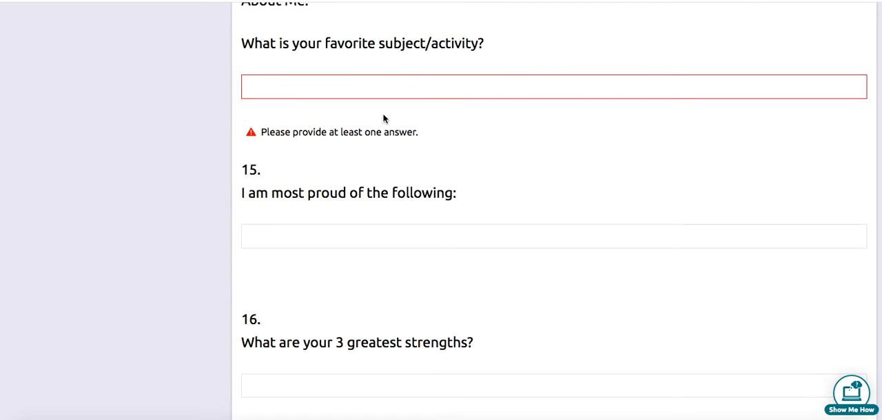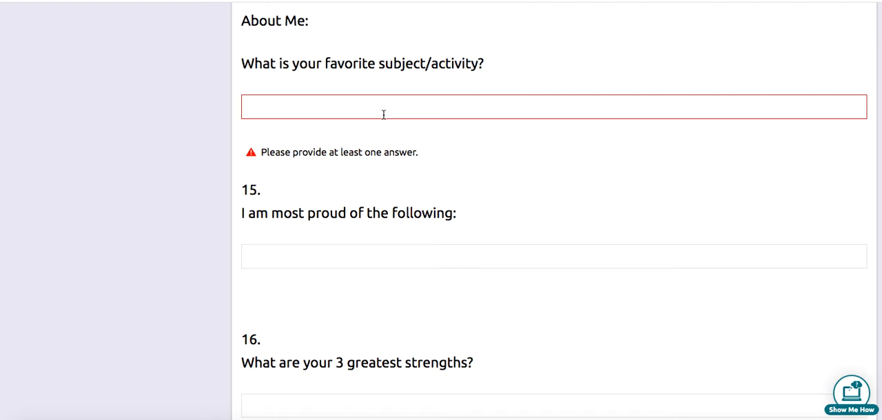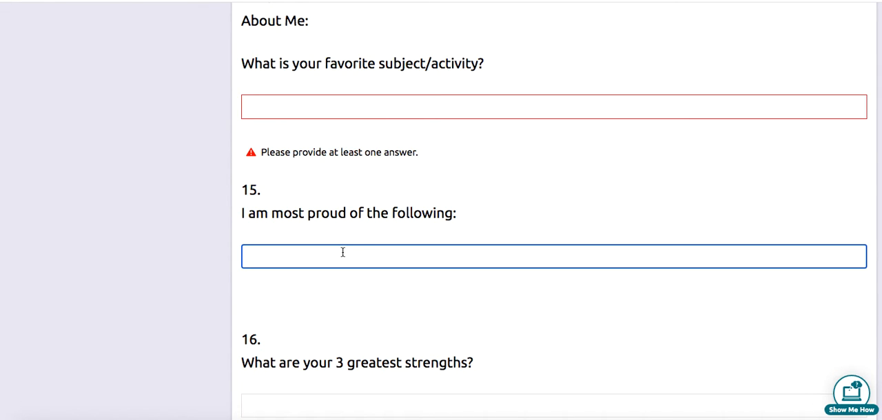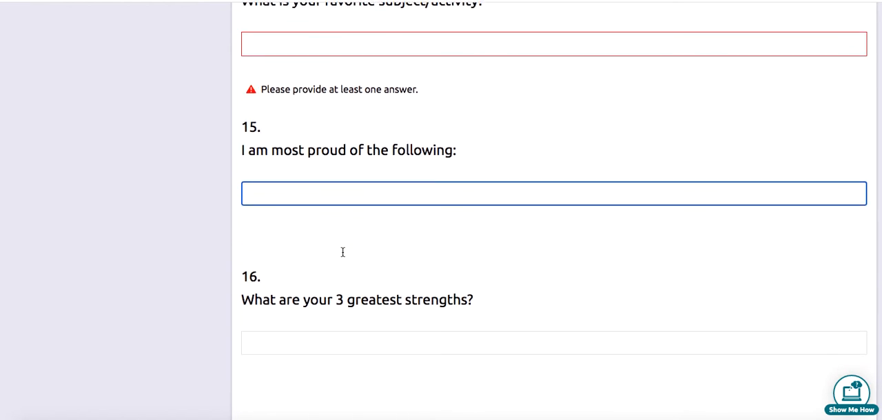We want you to think about yourself and reflect. What's your favorite subject? It doesn't have to be English. It could be African American history. It could be the robotics club. What is something that you really enjoy? What is something you're most proud of? That could be coming to school every day. That could be taking care of your sibling. That could be singing in the youth choir. Talk to us a little bit about what you're proud of.